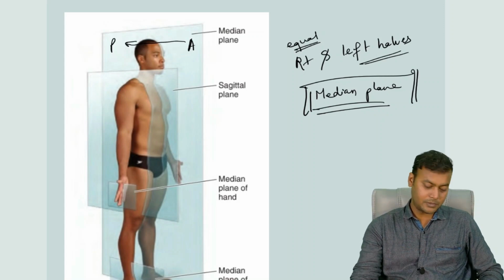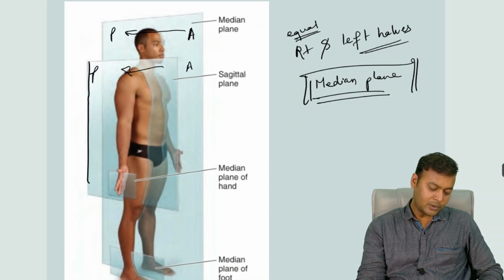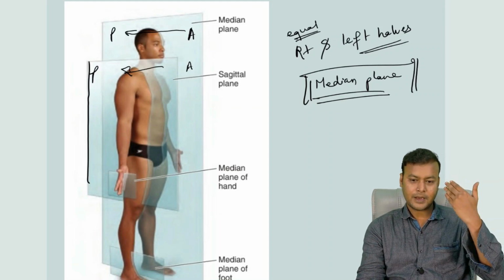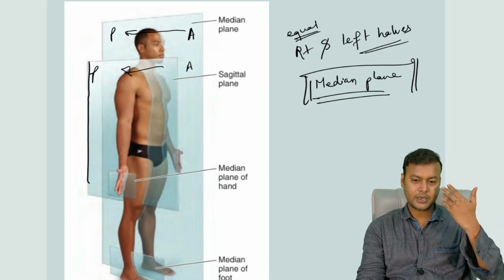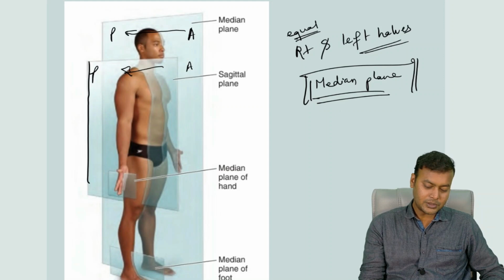And here is another plane. This smaller plane is passing again from anterior to posterior, but it is not passing through the complete center. It is passing somewhat lateral or away from the center, and it is also dividing the body into a larger right and smaller left half. So such a plane is known as a sagittal plane.